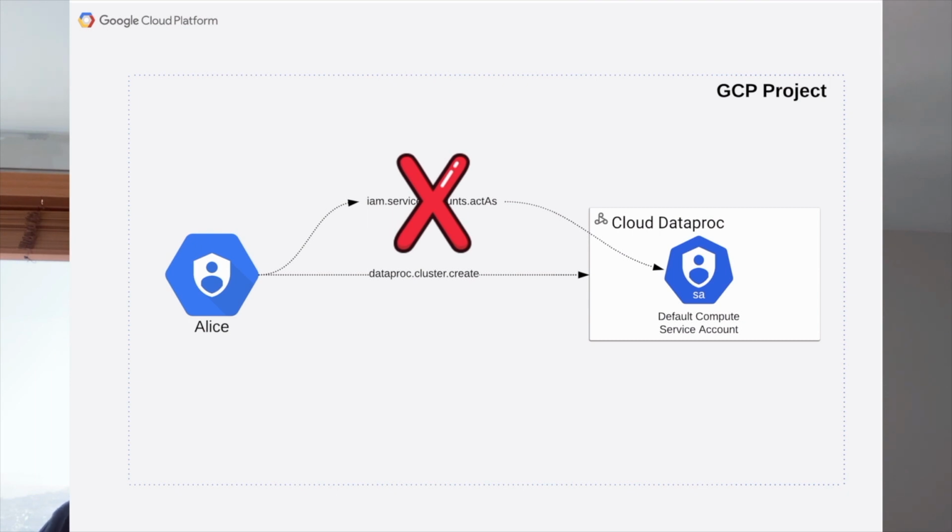Because of this, anyone who has the Dataproc cluster create permission can actually make use of the default editor service account. Put another way, service accounts that are only intended to be able to spin up Dataproc clusters can privilege escalate themselves to project editor, and then they can make use of that actAs permission to take control of the rest of the service accounts in the project.